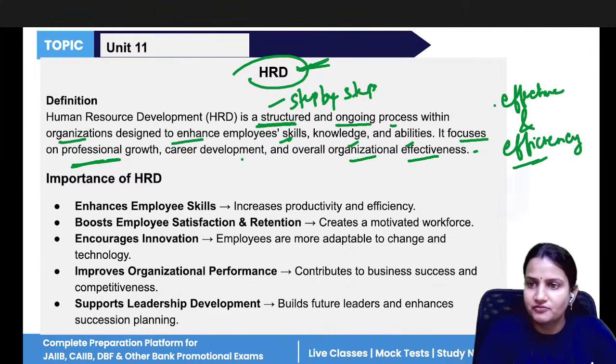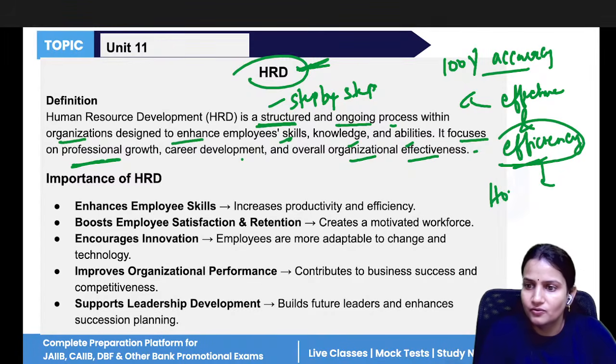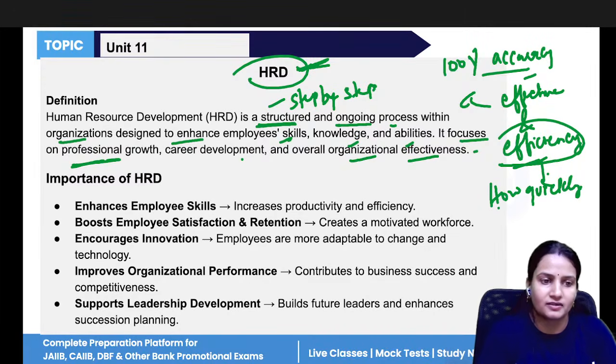All right. So effective means that 100% accuracy should be there. If you are doing any work, how accurate you are performing, and efficiency means how quickly you are doing. So this is the difference between effective and efficiency. Effective means with accuracy, and efficiency means how quickly you are completing that task.